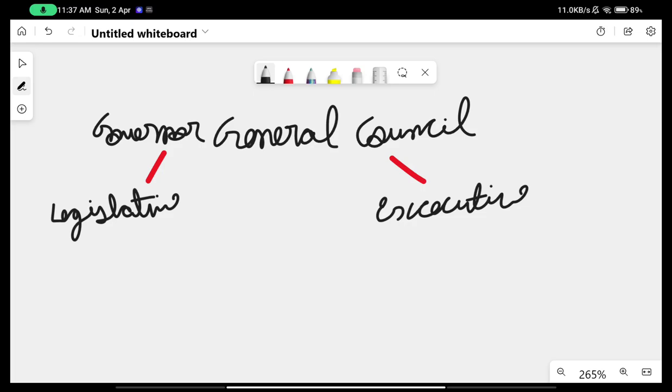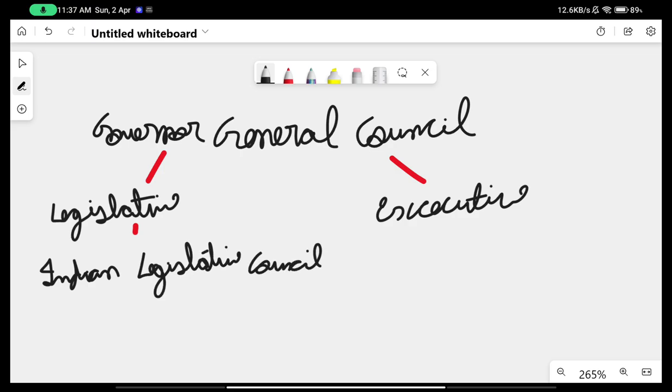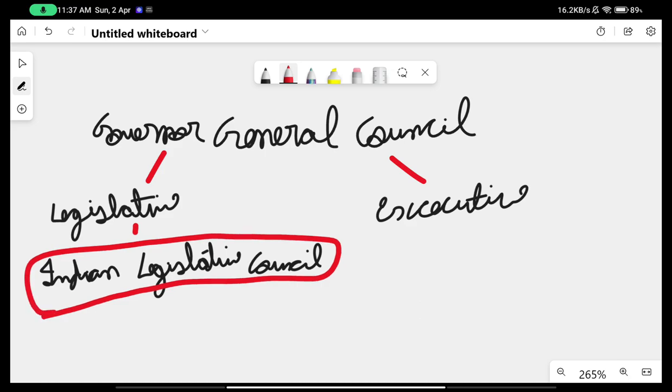The legislative part was given the name of Indian Legislative Council, where I asked you the opinion whether Indian Legislative Council is a good name or Parliament is. So it was given the name of Indian Legislative Council, and Indians were given representation only in the Indian Legislative Council up until now.